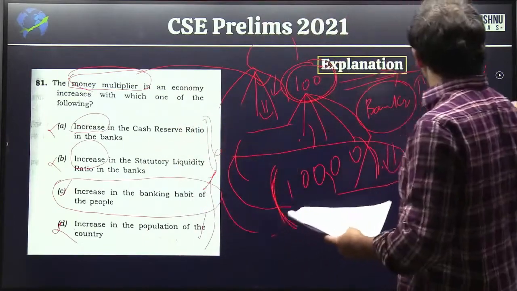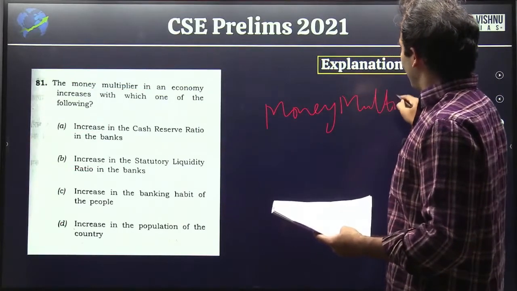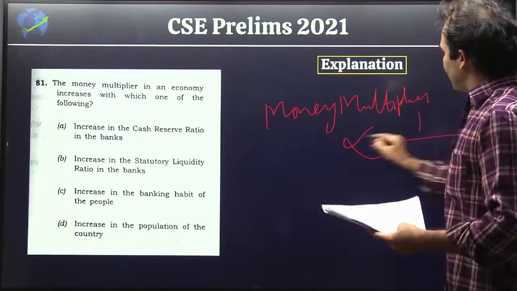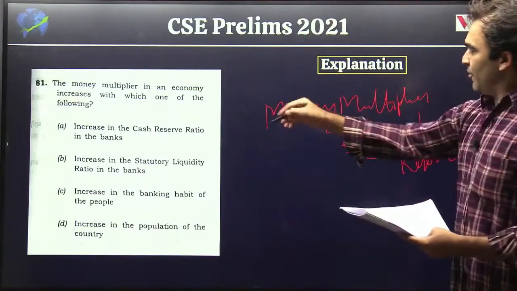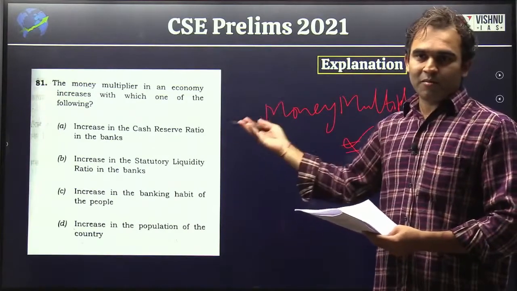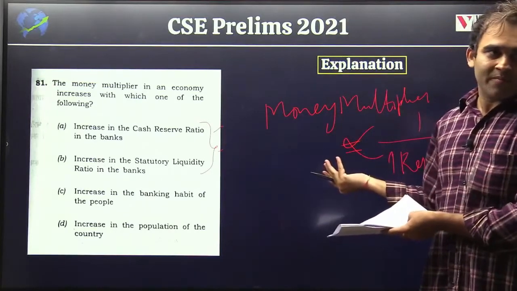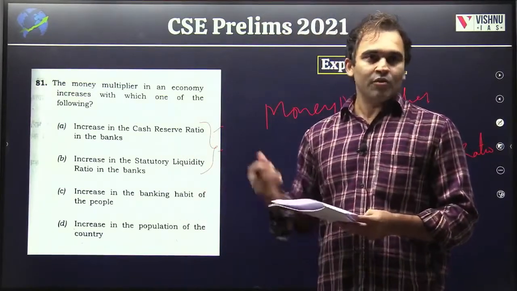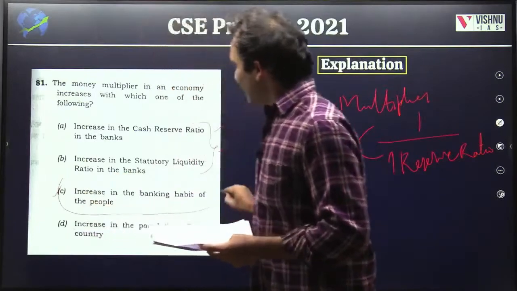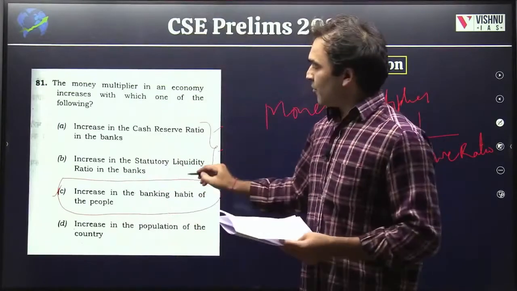If you just want the pure economic explanation, money multiplier is a reciprocal of your reserve ratio. Since it is reciprocal, if the reserve ratio increases, the multiplier decreases, so you can't multiply the money. So these two can be excluded even with core economics. As I said, always keep the difference between economy and economics in mind. The answer is C, where what we want is more formalization of the economy and an increased banking habit among people.